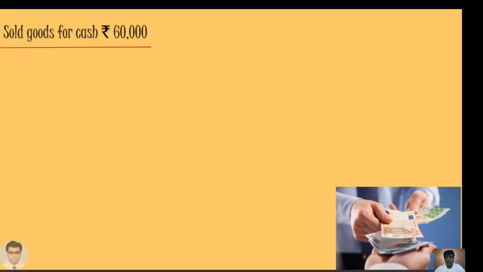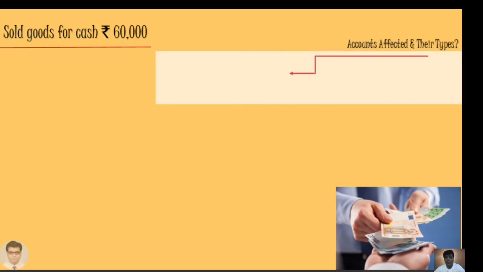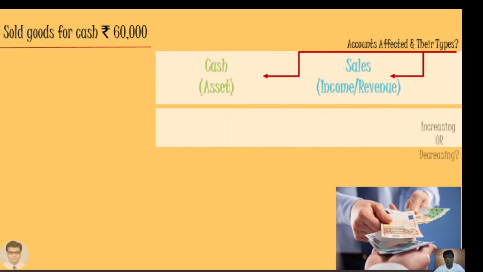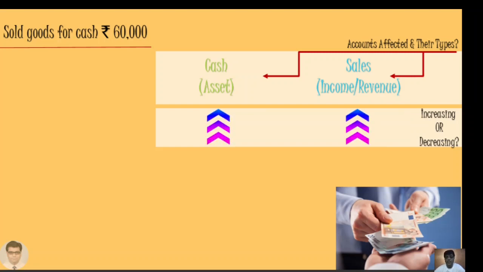Sold goods for cash rupees 60,000. Now we are selling goods for cash, so accounts affected and their types will be, first of all, we are selling it for cash, so cash is an asset affected, and the sales account, which is income or revenue, is also affected. So both two accounts affected are cash, which is an asset, and sales, that is income or revenue. Increasing or decreasing? Cash account is an asset and it is increasing because we sold goods for cash, so we will receive cash. And sales account, which is an income, is also increasing.